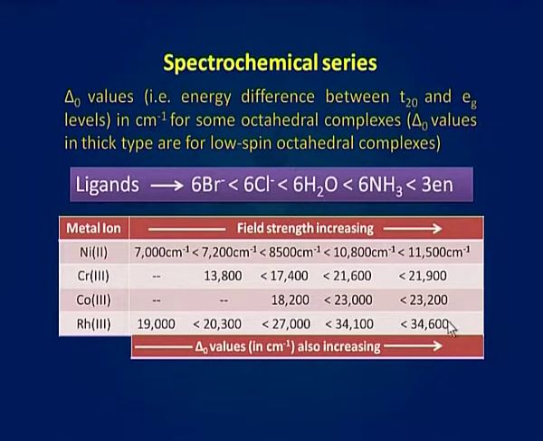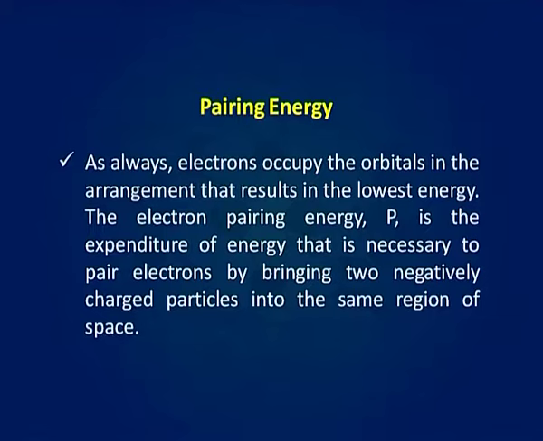To have an idea of the distribution of electrons in octahedral complexes, we must understand the pairing energy. As always, electrons occupy the orbitals in the arrangement that results in the lowest energy. The electron pairing energy P is the expenditure of energy that is necessary to pair electrons by bringing two negatively charged particles into the same region of space.